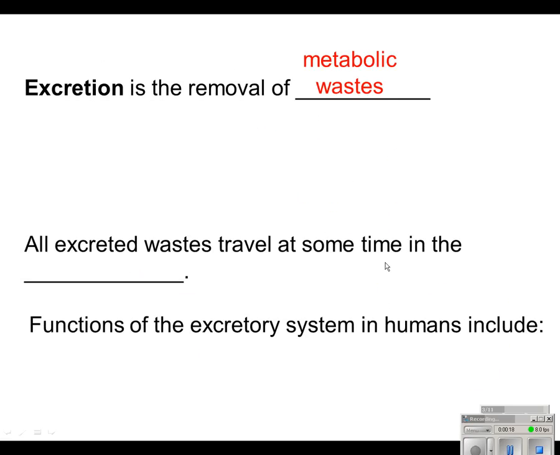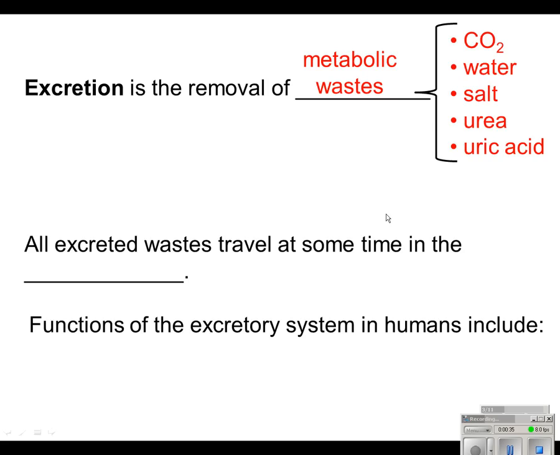When you hear the term metabolic, hopefully you're thinking about metabolism. Metabolism, remember, are all the chemical reactions that happen in the body, and those reactions are going to produce waste products. So think about what some of those waste products could possibly be. You should have come up with carbon dioxide, water, salt, and two new ones, urea and uric acid.